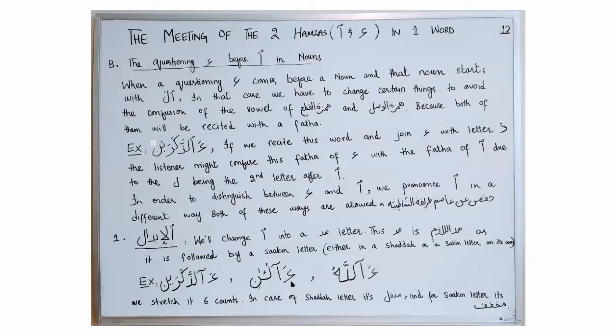الذكرين، الآن، الله. As you can see, we change Hamzatul Wasl into a mad letter, and we give this mad 6 counts.